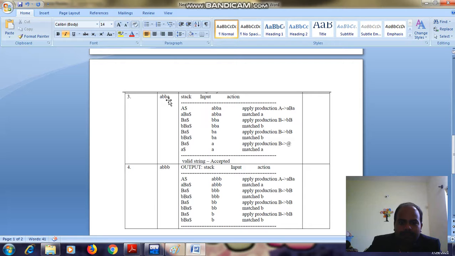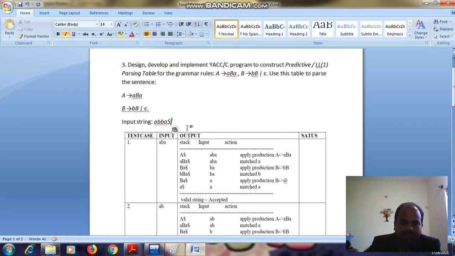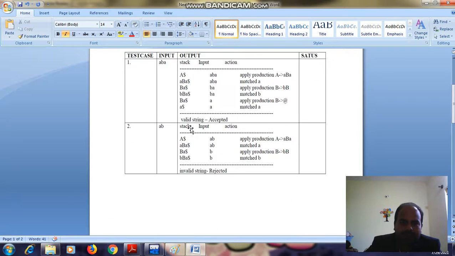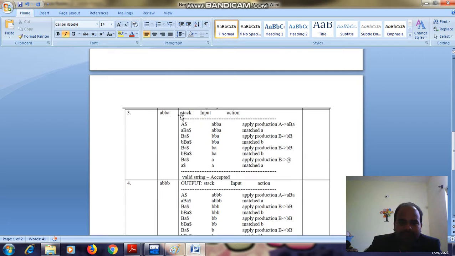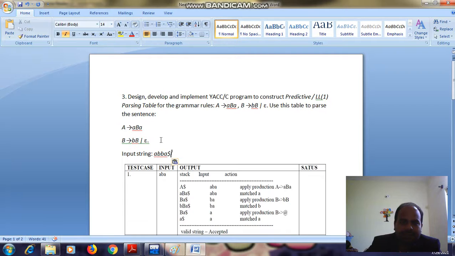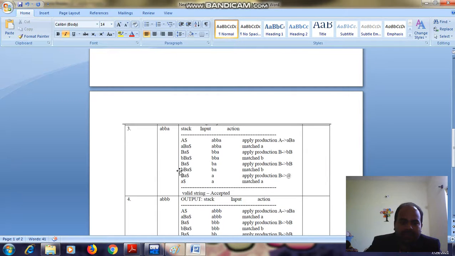Next, abba. This is what we have to study in our example. First in the stack, the production head A will be started, and the input is abba. Apply the production A generates aBa, so I write aBa dollar and abba. Now a is matching, so match a. So Ba dollar and bba.